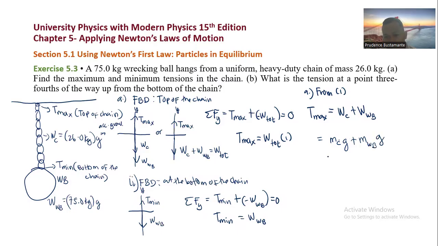You can factor out the acceleration due to gravity: g times the mass of the chain plus the mass of the wrecking ball. So we have 9.8 times 26.0 kilograms plus 75.0.